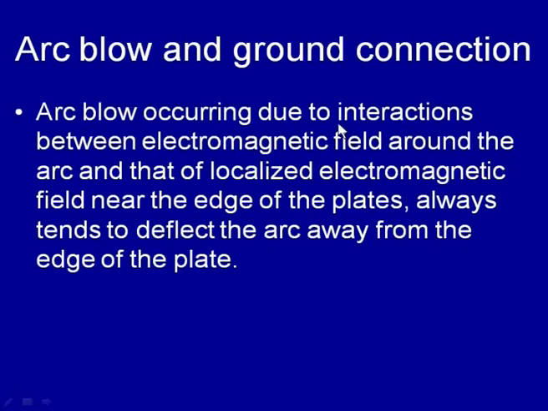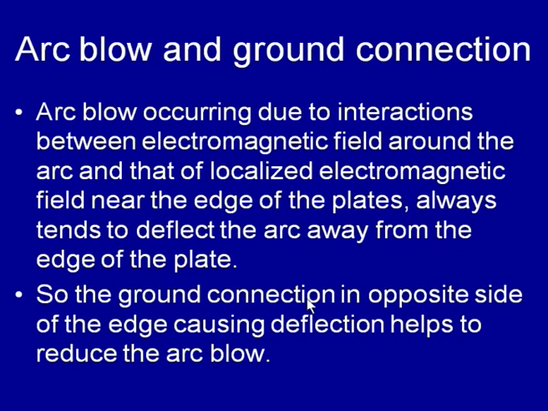Arc blow occurring due to the interaction between the electromagnetic fields around the arc and that of the localized electromagnetic field near the edges of the plates always tends to deflect the arc away from the edges of the plates. So, when we are welding near the edges of the plates, invariably backward arc blow is encountered, and that happens due to the interaction between the electromagnetic fields around the arc and that which has been localized near the edges of the plates.